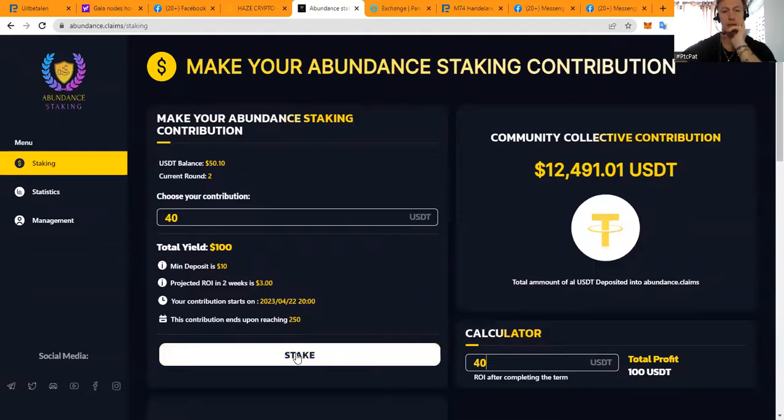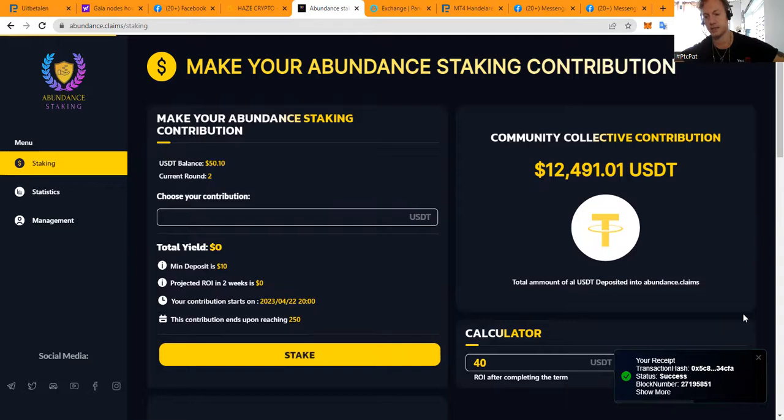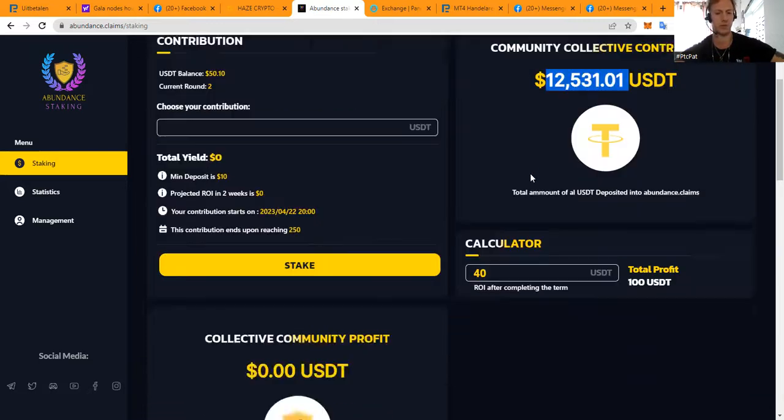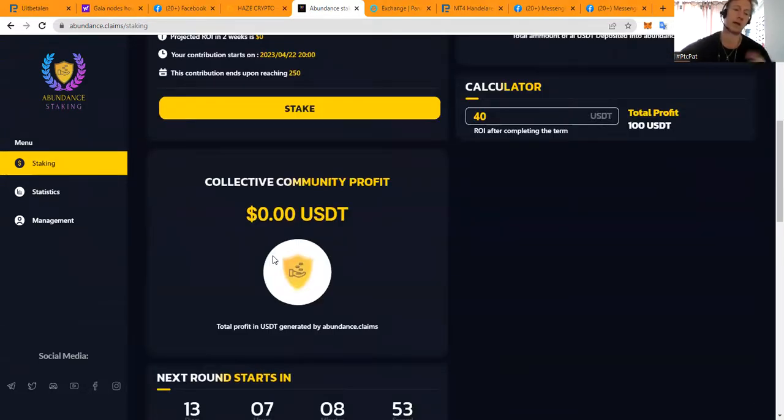It shows more info. So we're going to press that Stake, and then you will get a transaction, and this will say you have to pay 34 cents to put it in, and we have now put it in. You're going to see this amount here change, and I'm also going to show you where to find your contribution. As you can see here in the right corner, transaction completed. Here is now added $40, making the total in the contract 12,531. And when the first round is ending, guys, that means that the first community profit will be here. This is going to be a little bit over $1,000. So I would say that is not a bad start.